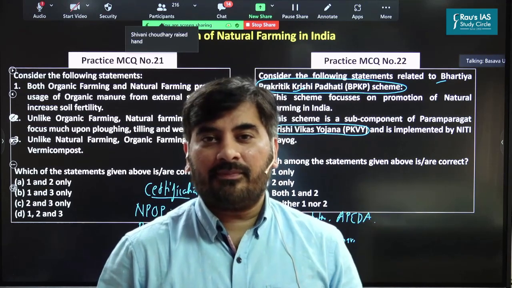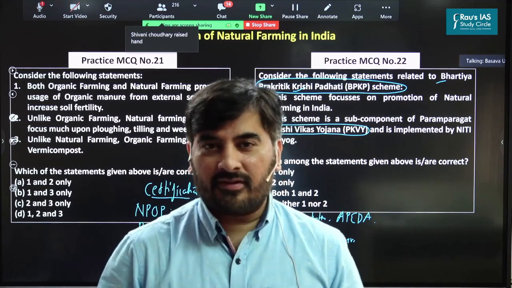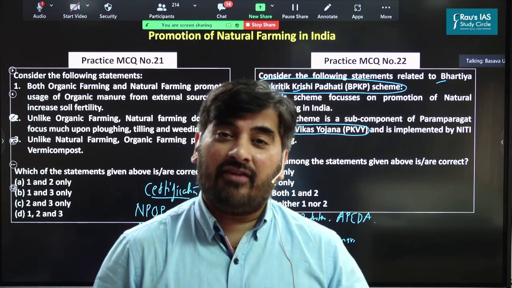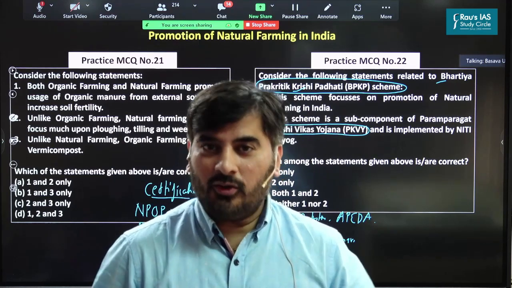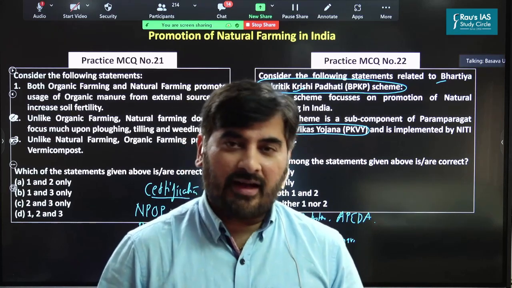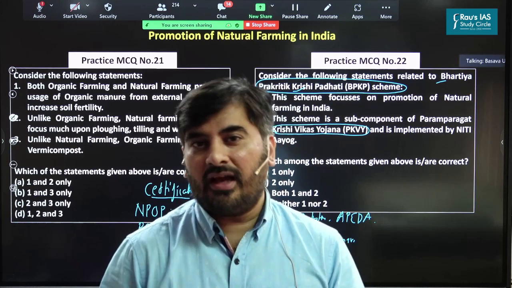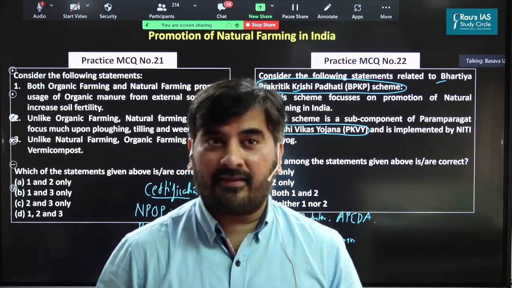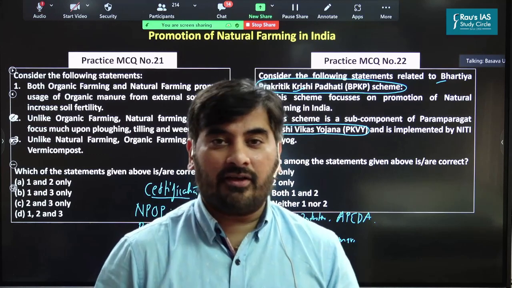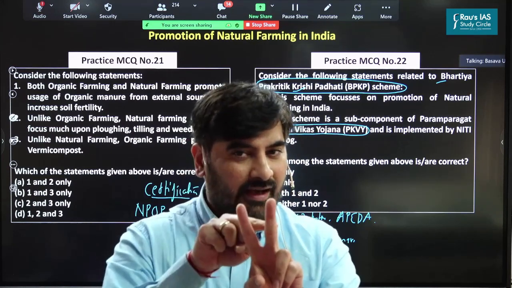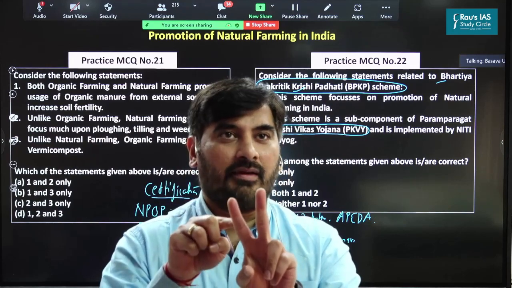The second common thing is, since they don't use chemical fertilizers, they use naturally available materials in order to enhance the productivity of the soil. So both organic farming and natural farming use naturally available material such as crop residue, cow dung, etc. in order to enhance the fertility of the soil. So these are the two common things between organic farming and natural farming.